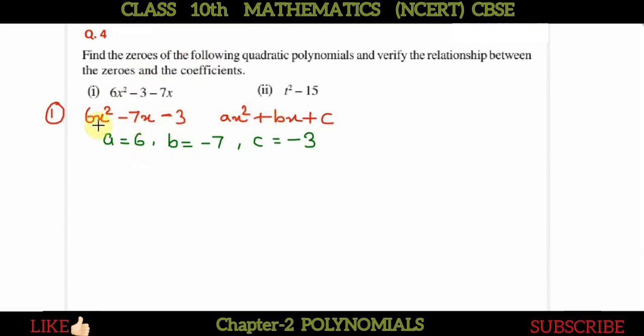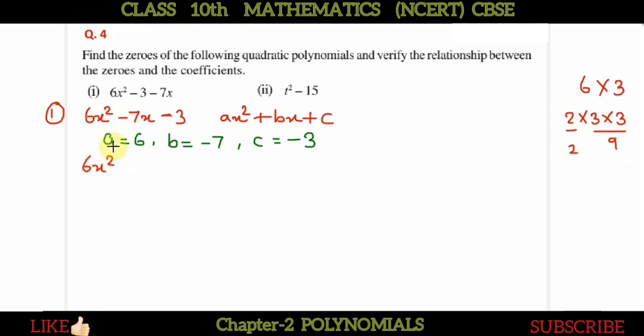So for finding the zeros, we will have to break this ax square plus bx plus c form of equation into x minus alpha into x minus beta, like this. So we will try to break it. We have 6x square minus 7x minus 3. Take these two terms, 6 and 3. 6 into 3 is 18. Break it further. It is 2 into 3 into 3. Now try to make the linear terms. So the linear terms will be 3 into 3, 9, and 2. With this 9 and 2, we can get this 7.